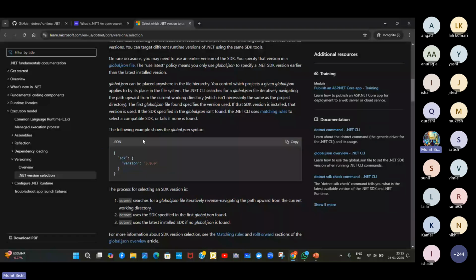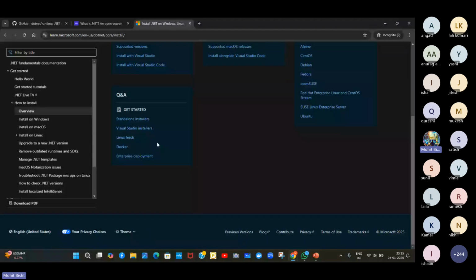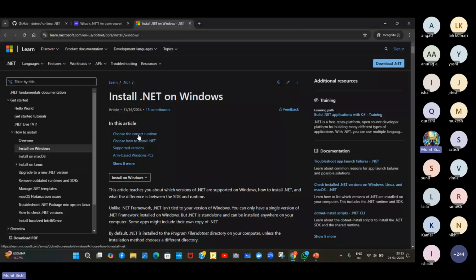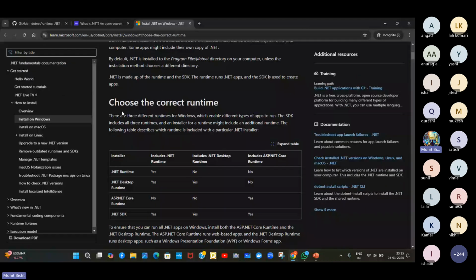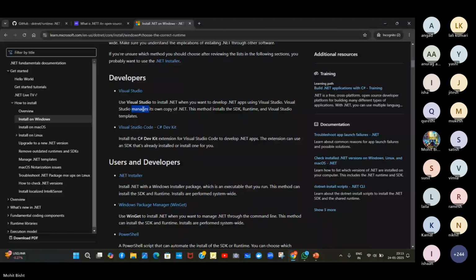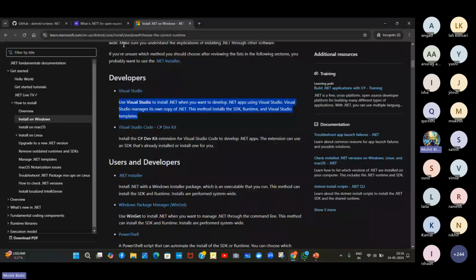Let's go to the bottom of the page and see. This is the download and install button over here. Let's click on install on Windows. Choose the runtime. I already mentioned what a runtime is. So these are the things which are written. Now we have to select Visual Studio Code. The second step is to choose an editor or IDE for programming. Most probably use VS Code because it is a more lightweight editor and easy to use.